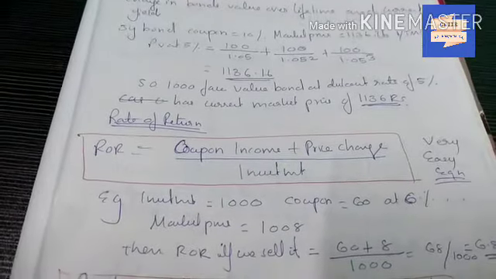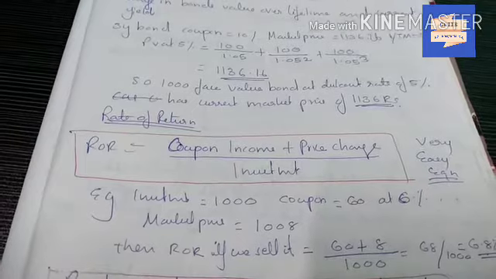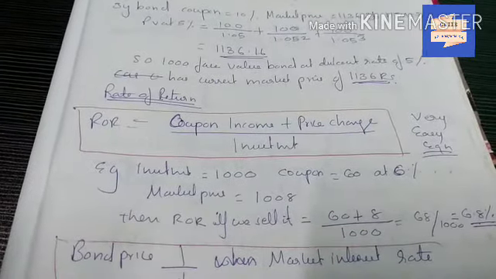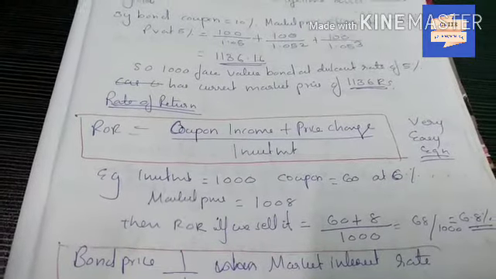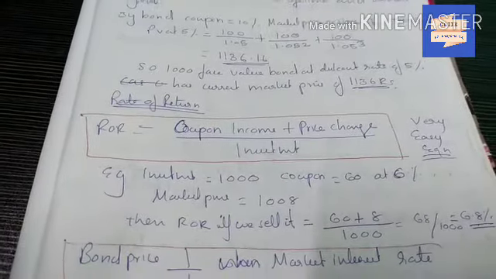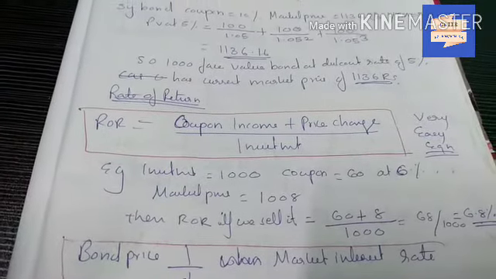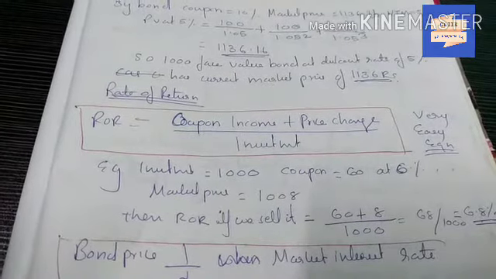Next is rate of return. Rate of return equal to coupon income plus price change by investment. For example, investment is 1000 rupees. Coupon equal to 60 at 6% because 6% into 1000 gives us 60 rupees. Market price is 1008. Then rate of return, if we sell it now, equal to, we get 60 rupees now